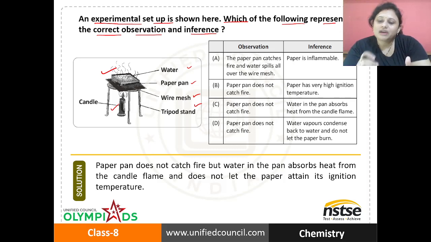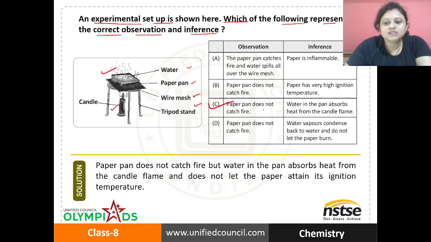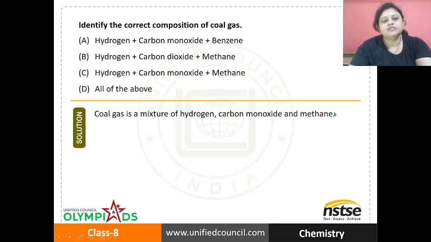So as water is absorbing the heat from the paper pan, that's why the paper is unable to attain its ignition temperature. Okay. So here the correct answer is option C. So paper pan does not catch fire. So why? Because water in the pan absorbs the heat from the candle flame. Okay. And does not let the paper attain its ignition temperature. Got it, everyone? Now coming to the next question.